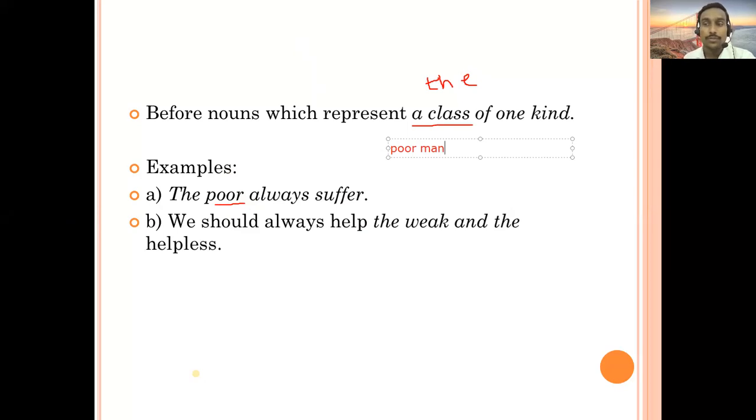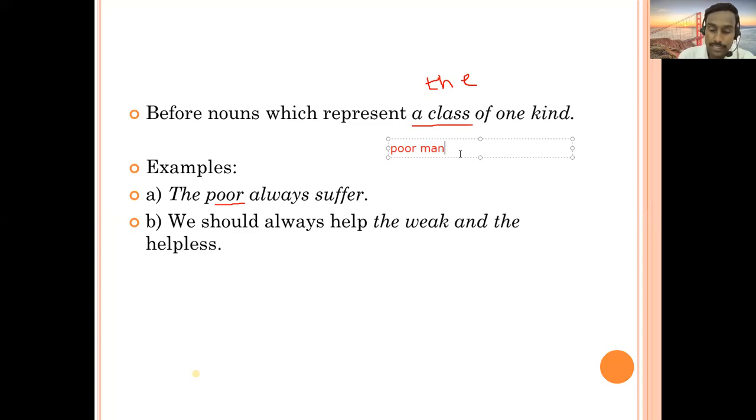It's an adjective. Okay, but here the noun is not mentioned at all. If article the is used before an adjective, then there is no need to use a noun. You need not use "the poor man." Not required. Try to understand.